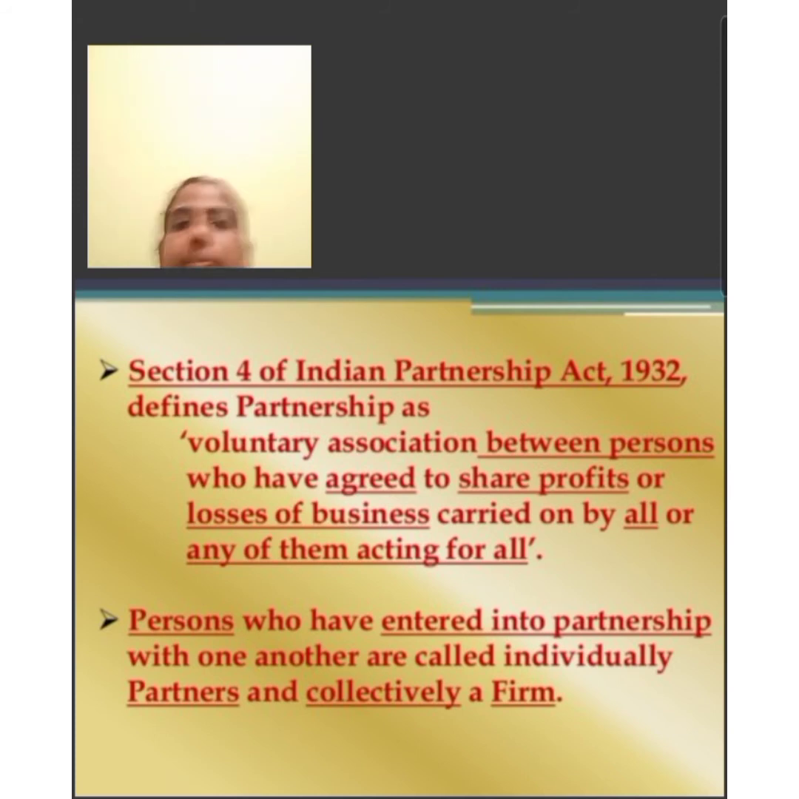Partnership comes into existence by an agreement, either written or oral. The written agreement of a partnership firm is known as the partnership deed. The partnership deed specifies the terms and conditions of the partnership business.